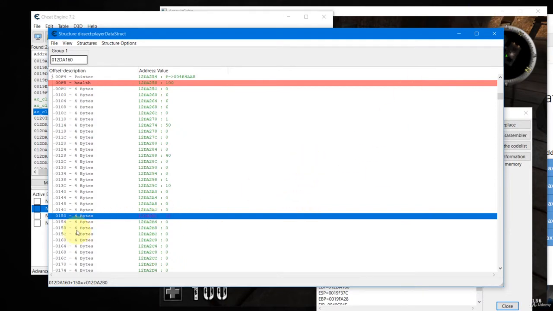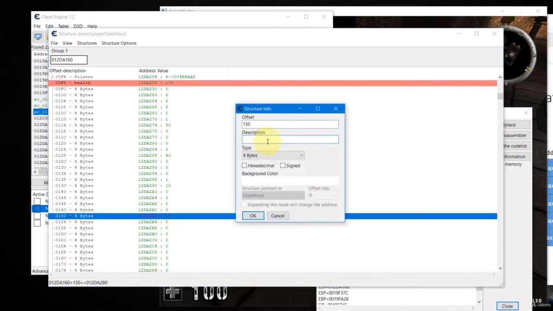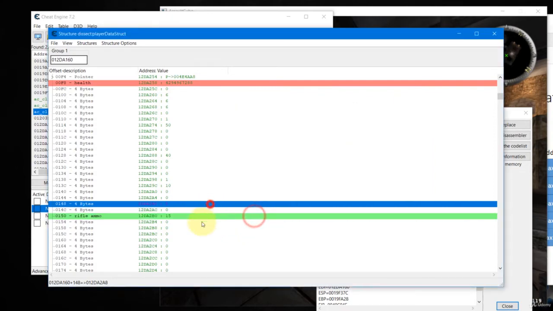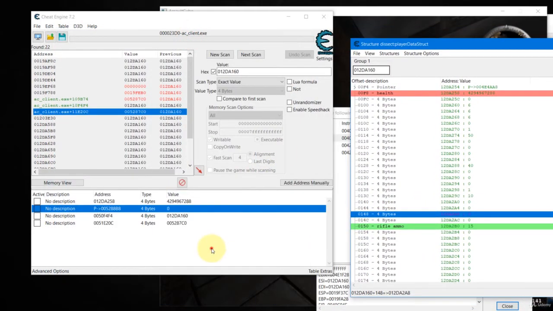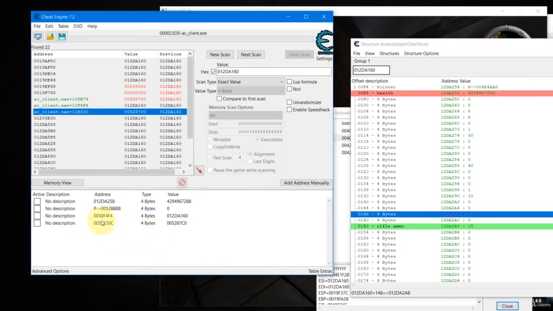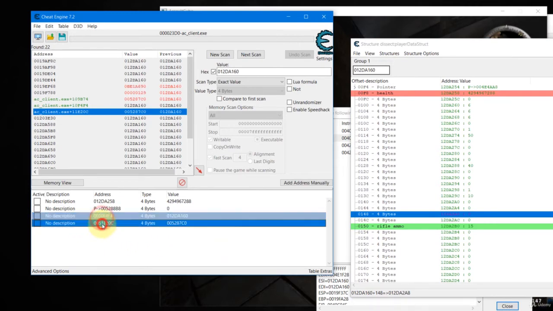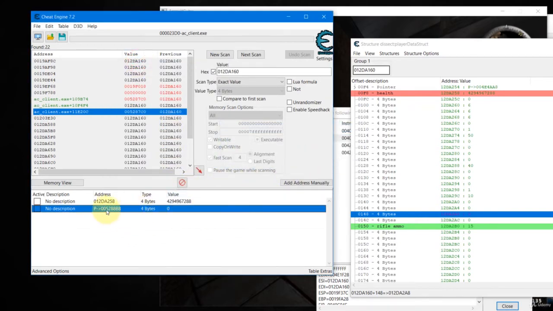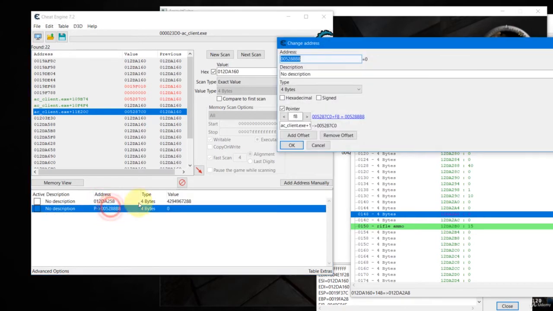So now you can put a comment, double click, and call this rifle ammo. And change the background to maybe green. Click OK. So now, the offset is 150. Okay, so let's add another pointer here. So we can remove these two. Alright, to create another pointer, we can copy from the old one. Double click this and copy out the base address from here.